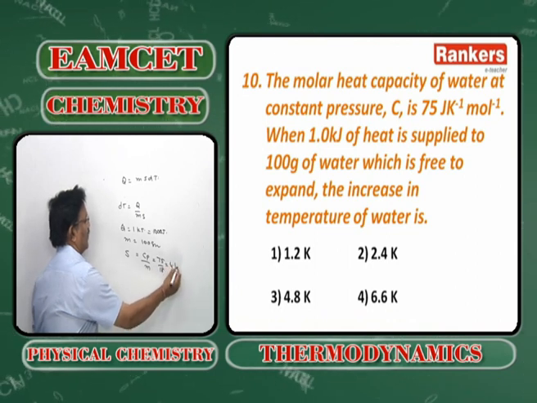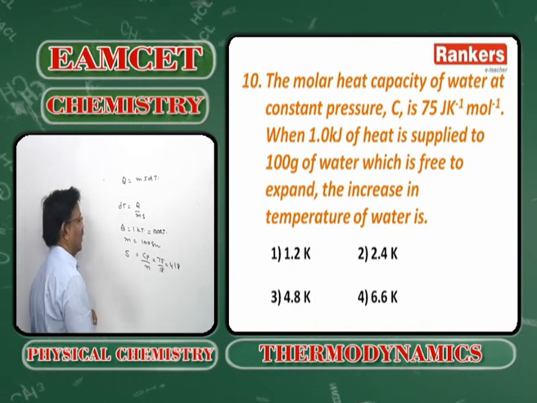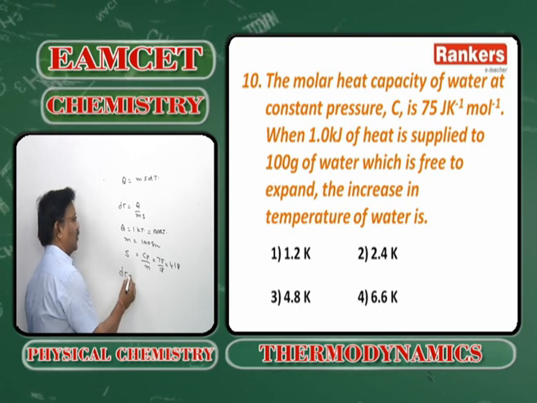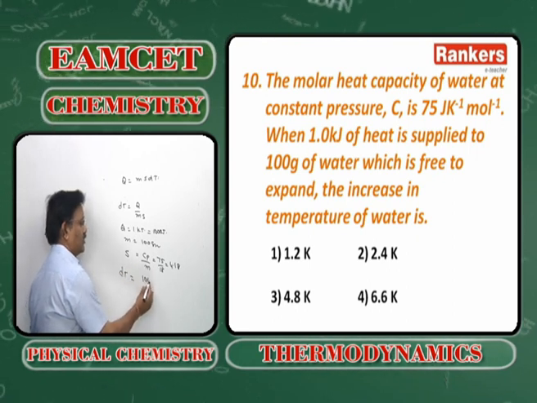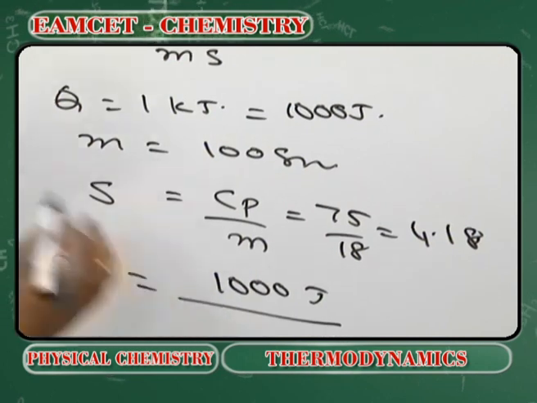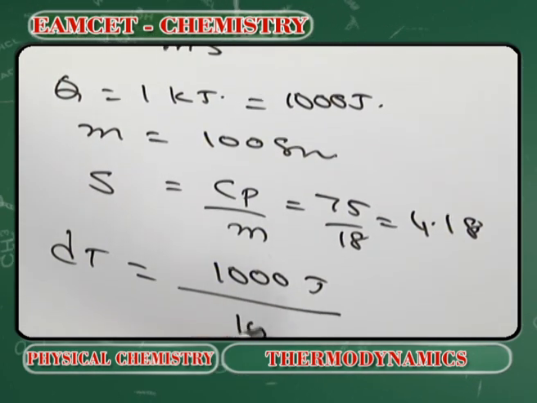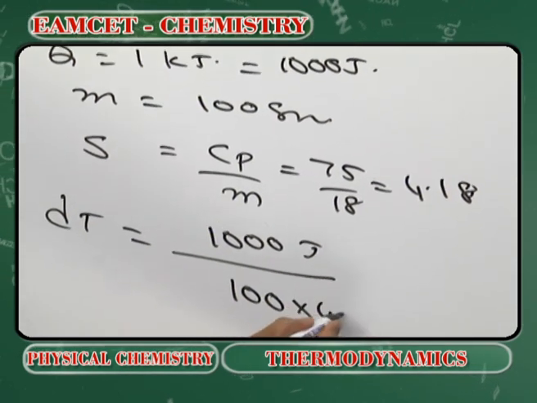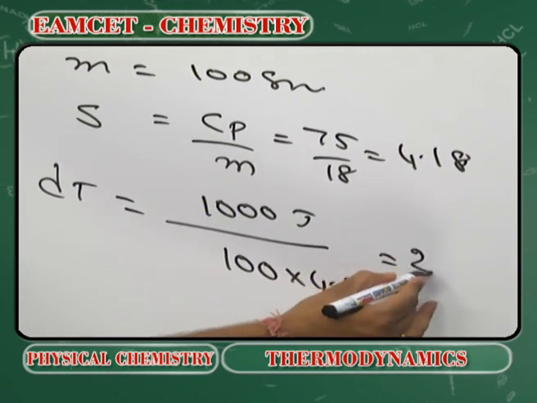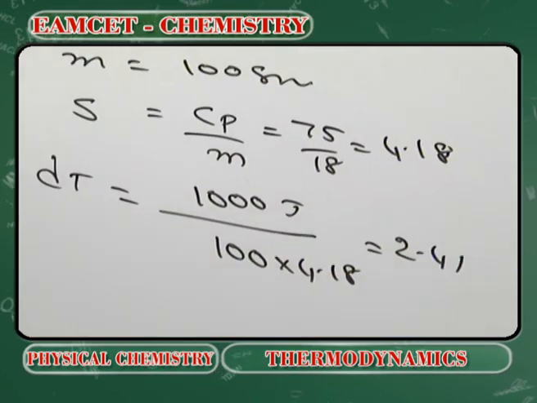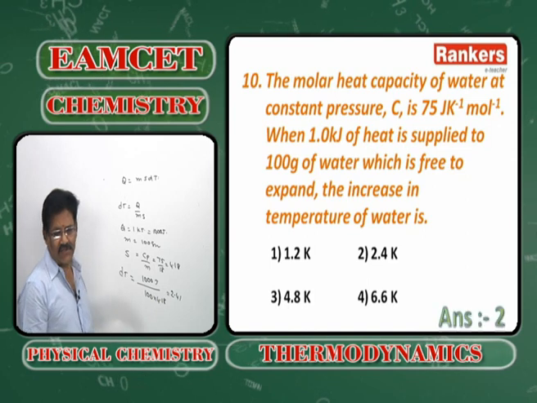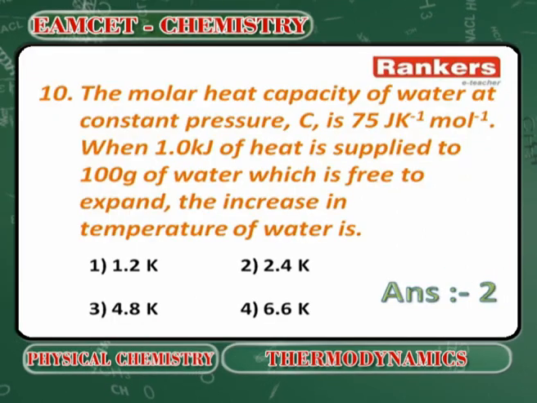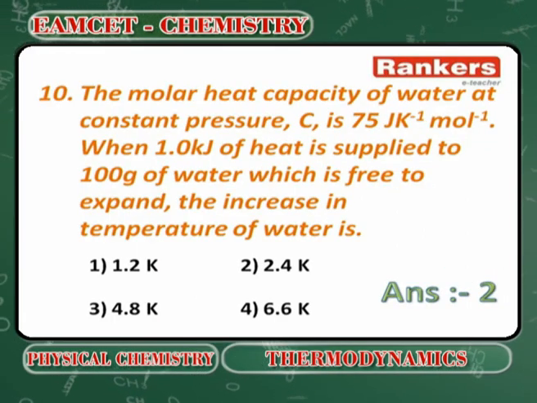So specific heat is 4.18. So delta T is equal to Q, 1000 joules, by 100 into 4.18. It comes to 2.41. Option 2 is the answer. So this is a simple problem. Next.